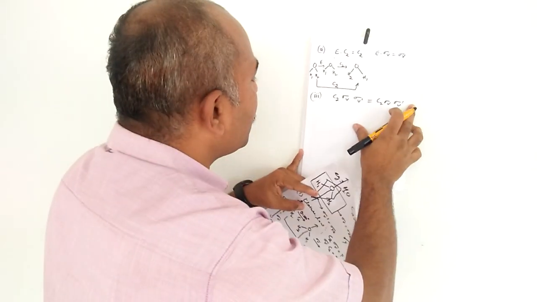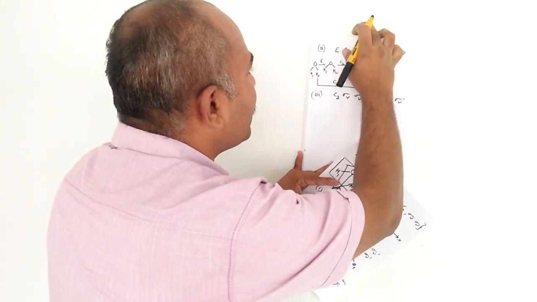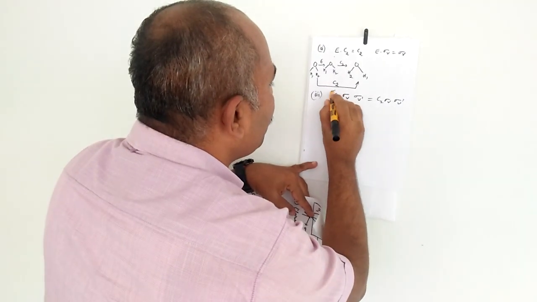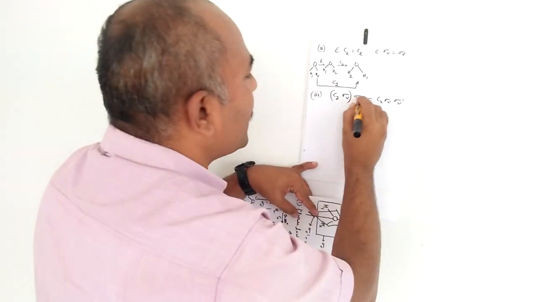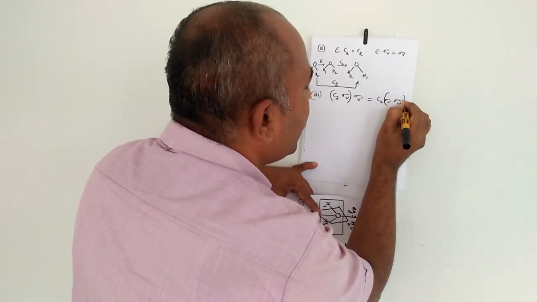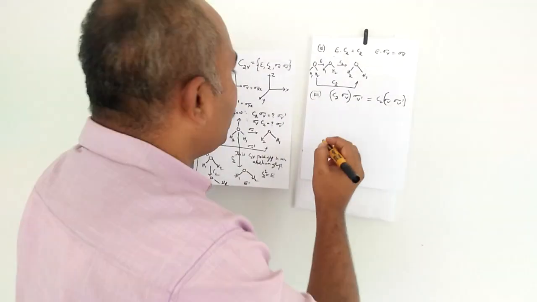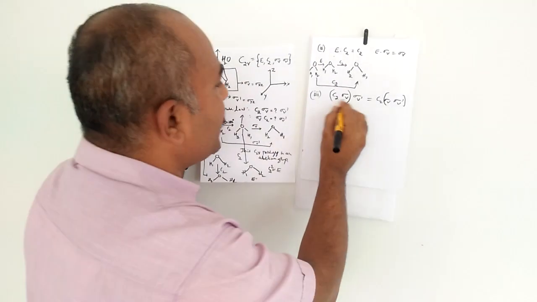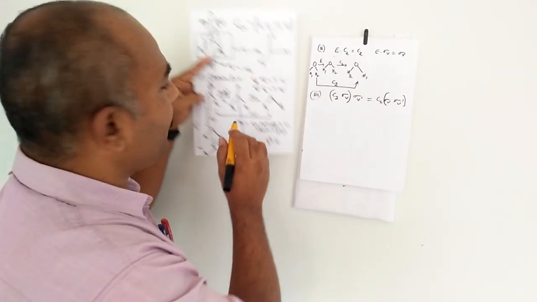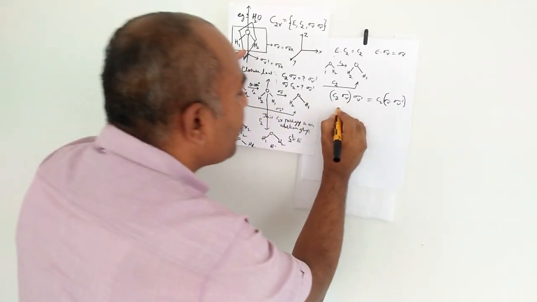According to the group associative law of multiplication, the product of C2 into sigma V then multiplied by sigma V dash is equal to the product of sigma V into sigma V dash multiplied by C2. So we know, what is the answer of C2 into sigma V? C2 into sigma V, the answer we already did. C2 followed by sigma V, the answer is sigma V dash.